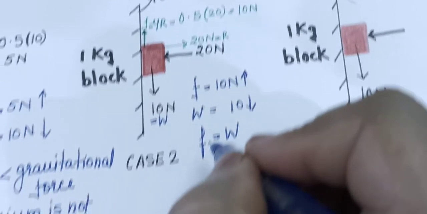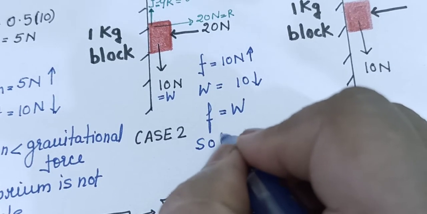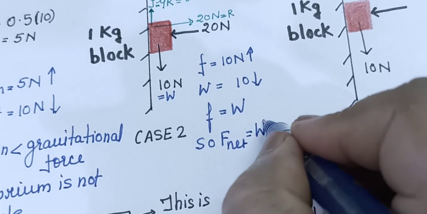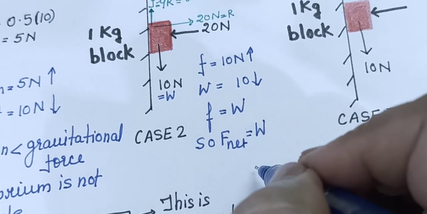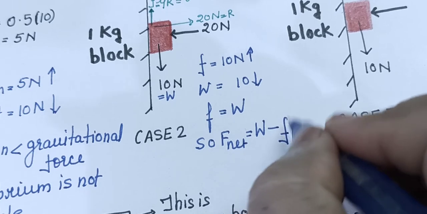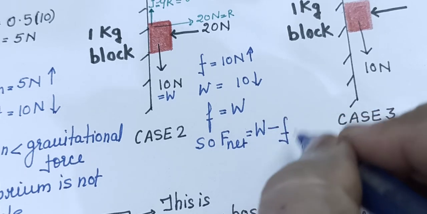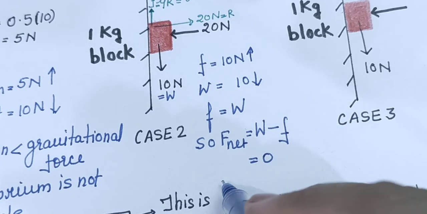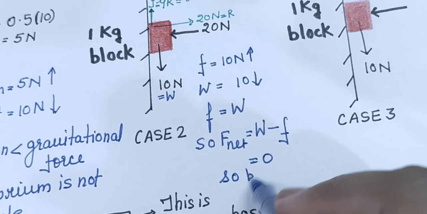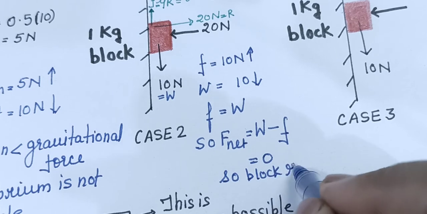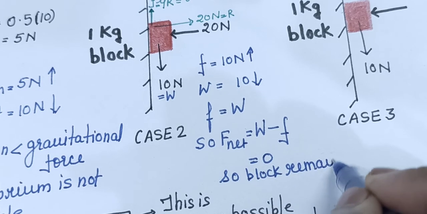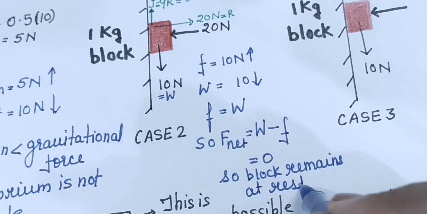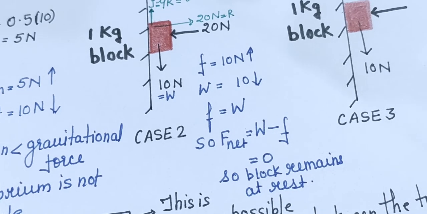So net force, F net or resultant force, is gravitational force which wants to pull it down, minus frictional force which does not want to let it move, which is 0. So the block will remain at rest. Clear? Case 2 is clear.